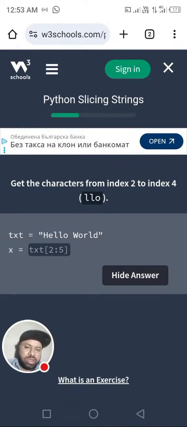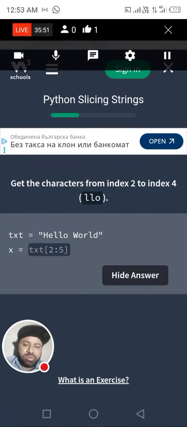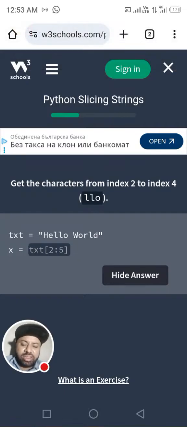I hope you have understood this slicing concept: how to use indexing in positive and negative ways, starting from left to right and right to left, from 0 up to the end of the characters. We can skip any index. If we skip the start index, it will start from 0, and if we skip the end index, it will go all the way.